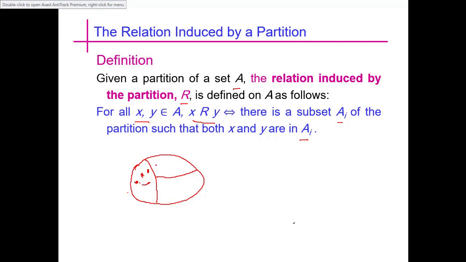But it is not the case that an element from another set in the partition is related to some other set of a partition. So if we see a relation in which all the elements present in a subset have a relationship among themselves, then we can say that this will induce a partition of a set A.